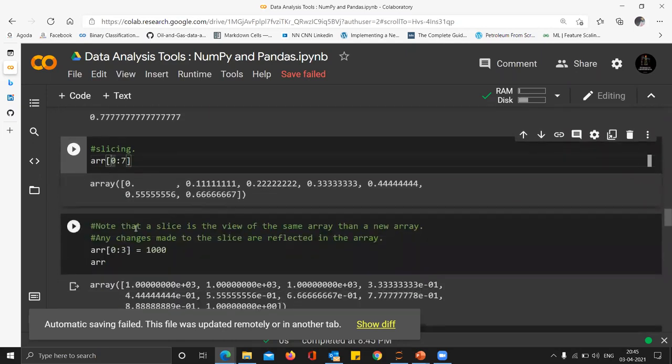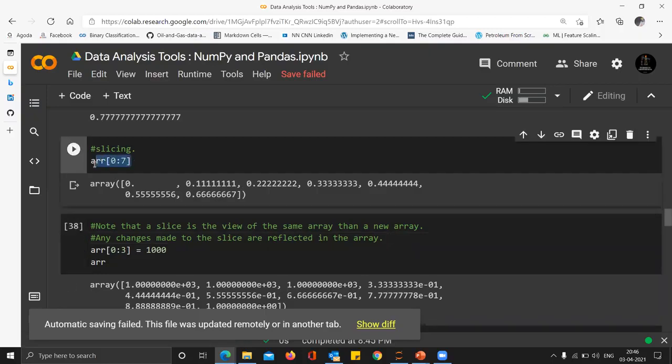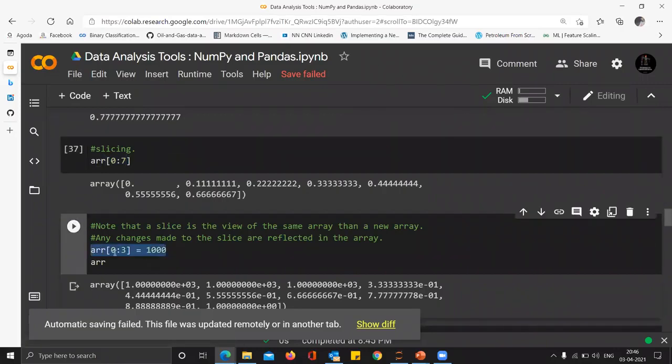Now this is a very important point that I would like to share with you. The slice of an array is the view of that array itself. I'll repeat that. The slice of the array is the view of that array itself. It's not a separate copy of that array. When I'm slicing this, I'm taking the same array and bringing just a portion of it in front of you. Why this is important is, let's say I take the 0 to 3rd position of the array